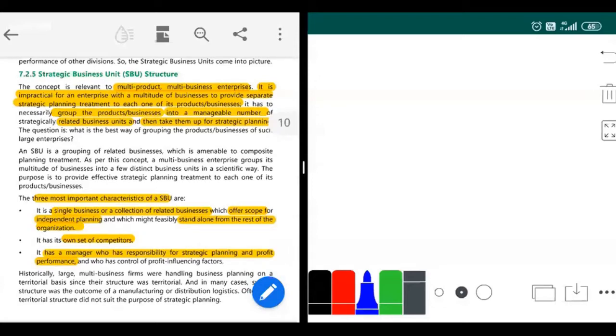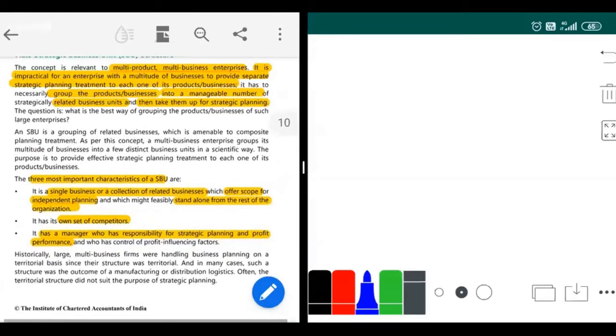Have concept knowledge, and in the paper you bluntly write whatever concept you know, not even writing whatever is given in the book, only using the language. So you have to use the language like divisional manager. This is the language of SM, and the language of SM is very easy. I believe that if you use this language alone, and write whatever concept you know in the exam, if that concept is relevant, even if you don't know the exact points, it's okay, you'll still get marks.